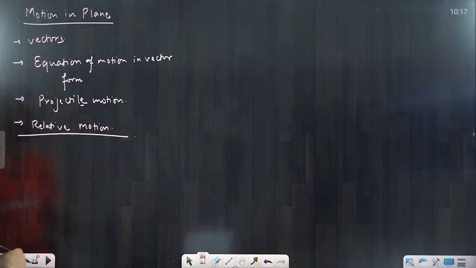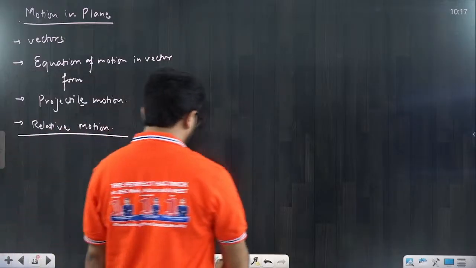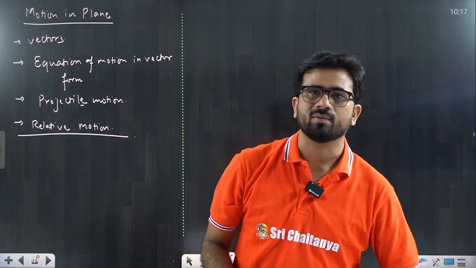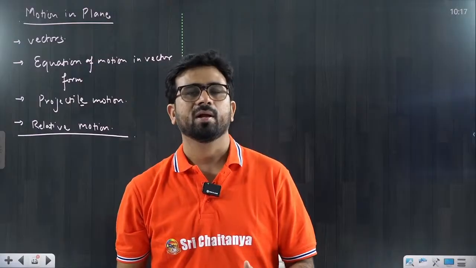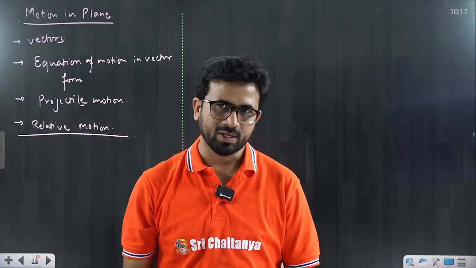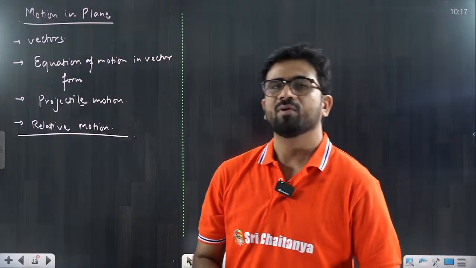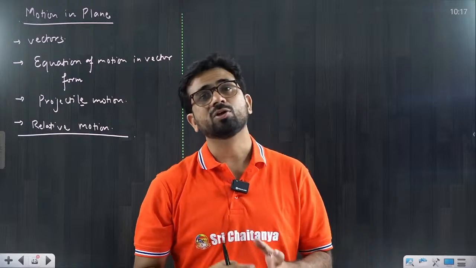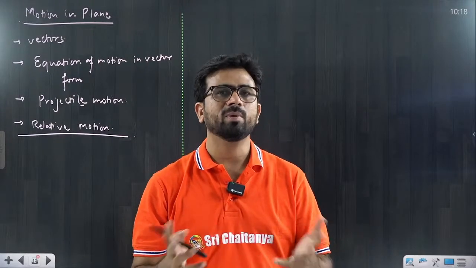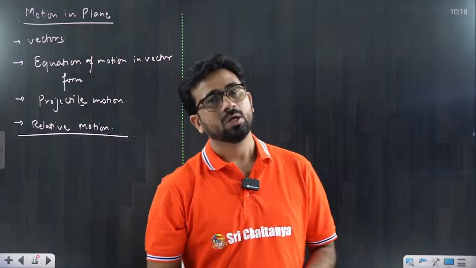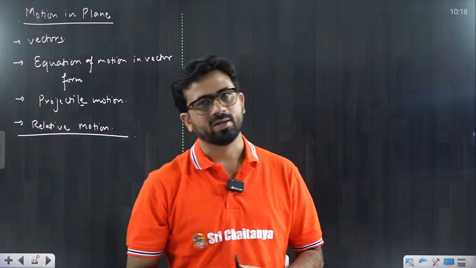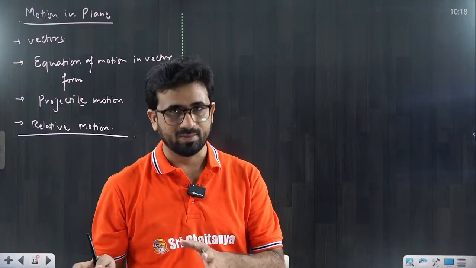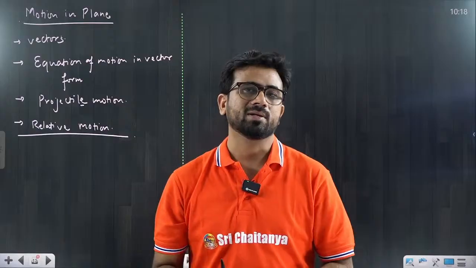When I am saying vectors, we have to understand that there are two types of quantity that we call scalar and vector. Scalar quantities are those quantities which have only magnitude, there is no direction, okay, that we call scalar. One more thing is the tensor quantity. Actually they have magnitude as well as direction, but they do not obey vector algebra, they do not obey parallelogram law, they do not obey triangle law. Those types of quantity we call tensor quantity, but in our syllabus tensor is not there. I am talking about the NEET syllabus, try to understand it. So in the NEET syllabus, the tensor quantities are not there.